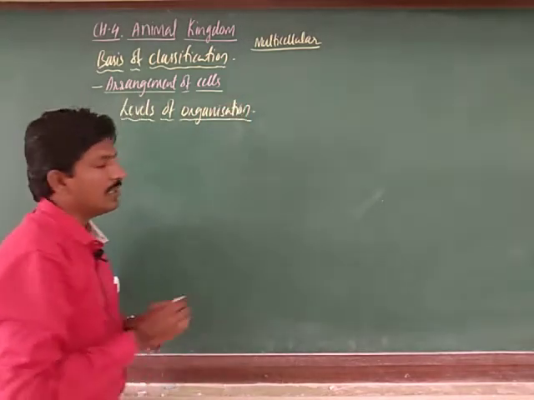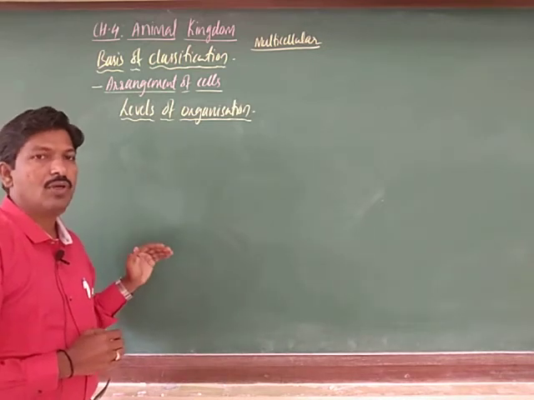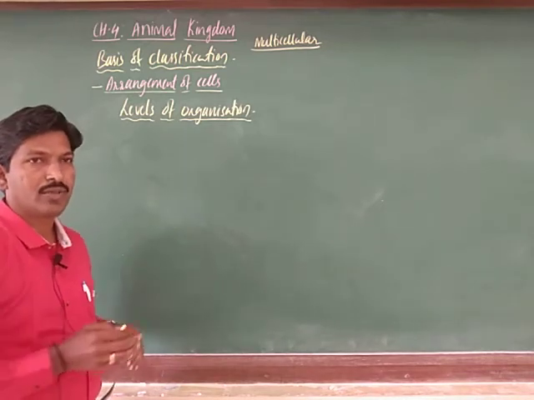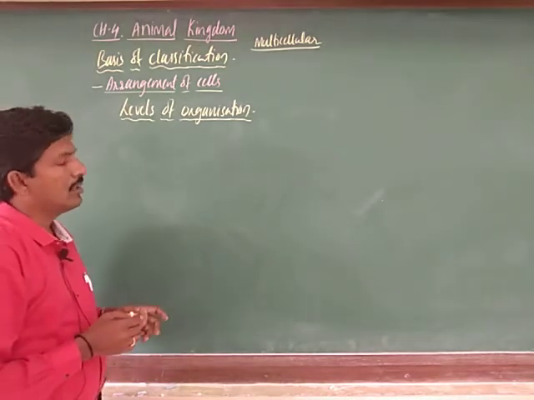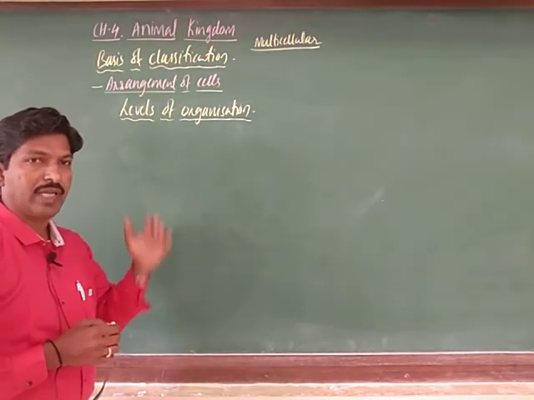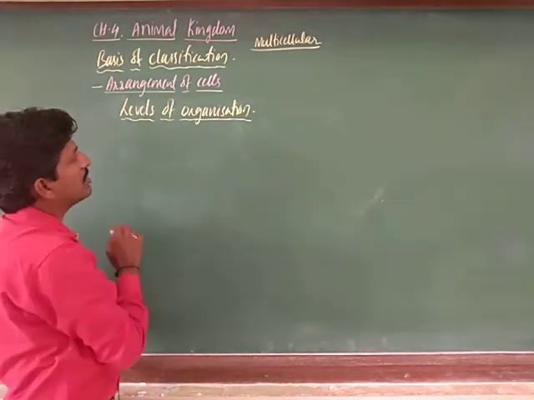Levels of organization. When you observe the different phyla from sponges to echinoderms or vertebrates, you can take the vertebrates also. Later on you will understand the different phyla; we will discuss that in the next video. Levels of organization means what here?